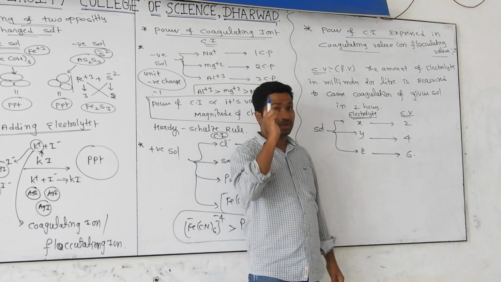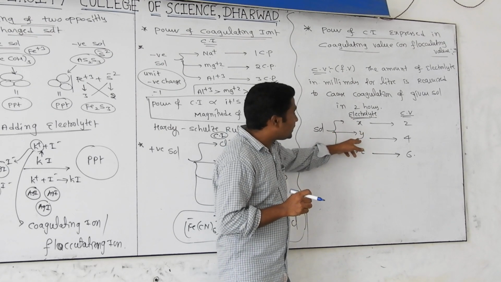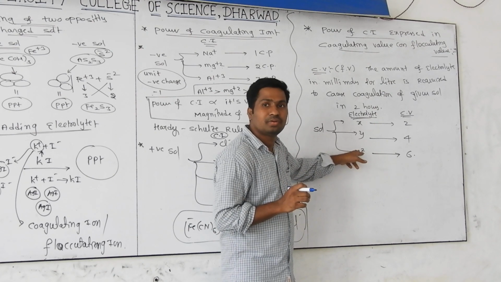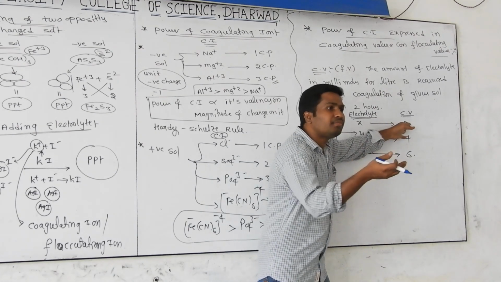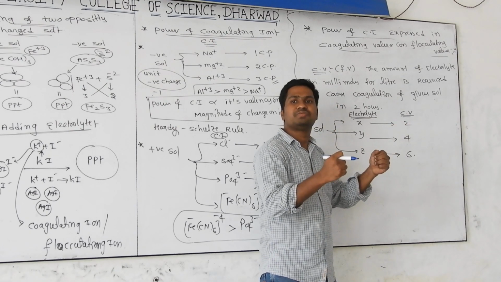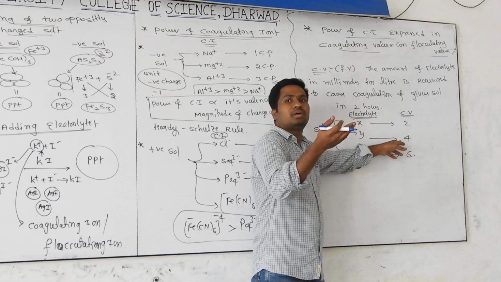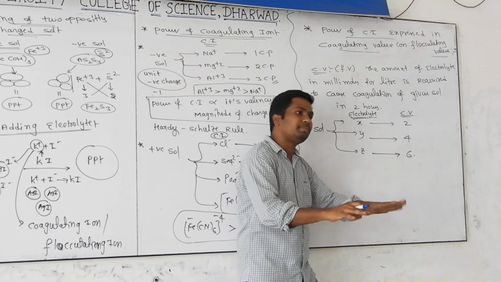X. Yes, very good. Logically observed. Just 2 millimoles is enough for coagulation, so its working efficiency will be very high. But Y is required a little bit more, so the working efficiency will be less. With 6, it will still be much less.